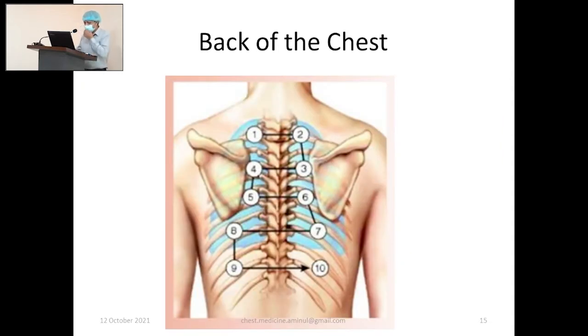In the back of the chest, we will examine above the scapula, between the scapulae in this way, and we will ask the patient to sit in this way. After examining the front, we will ask the patient to sit down, and we will stand behind the patient to examine him.